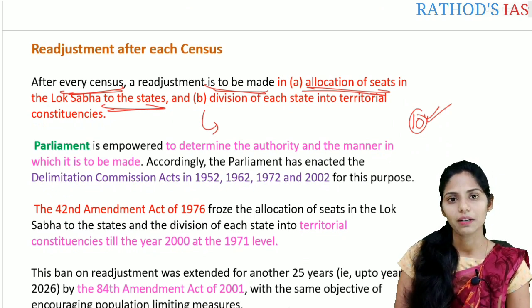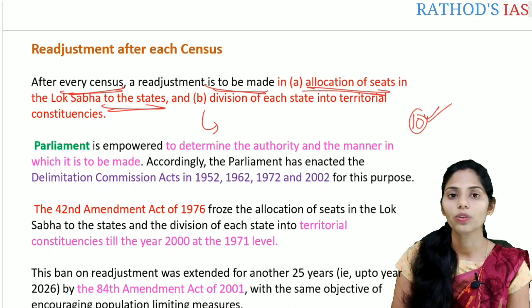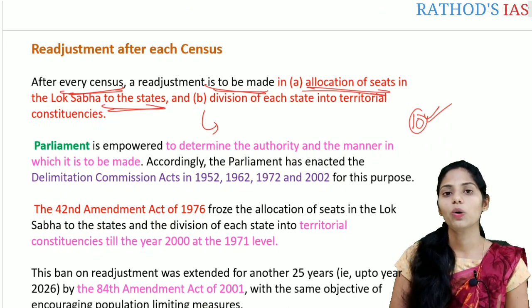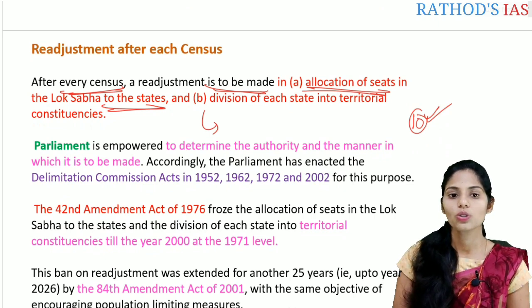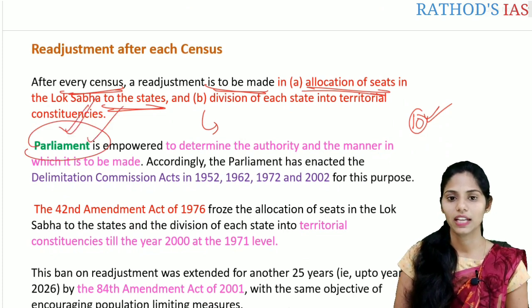So if you see, the Parliament is empowered to determine the authority and the manner in which it is to be made. That means in which manner the division should be made into the territorial constituencies, and also how the number of seats can be allocated in the Lok Sabha regarding those states. So here also it is empowered to the Parliament of India.